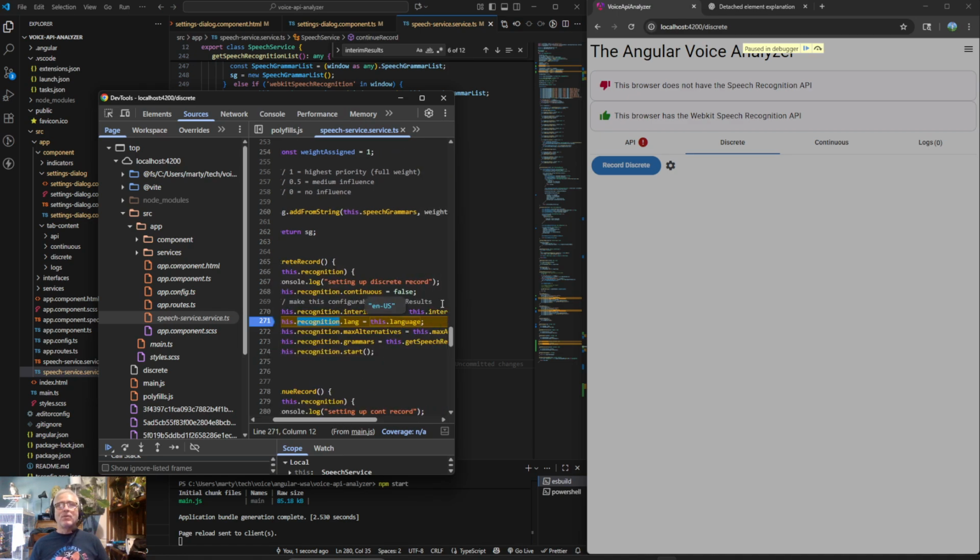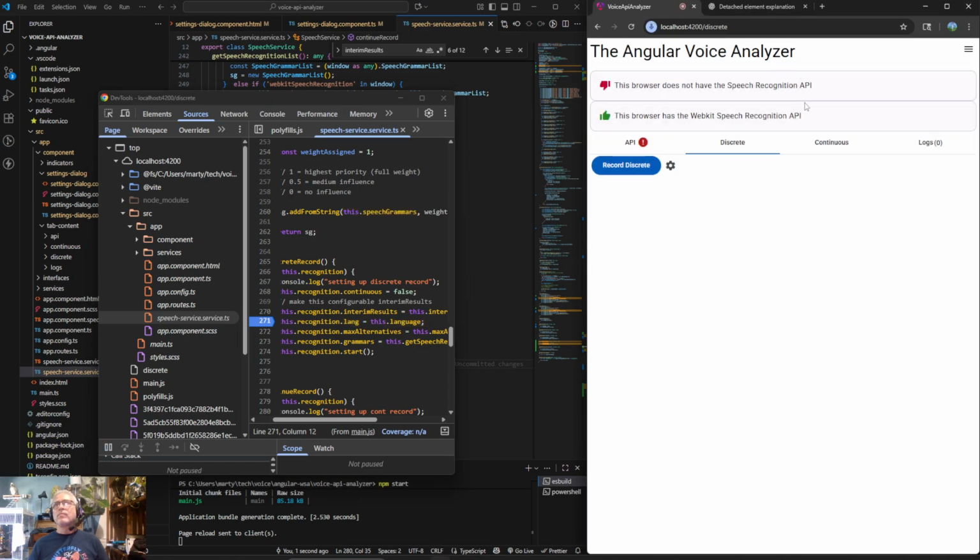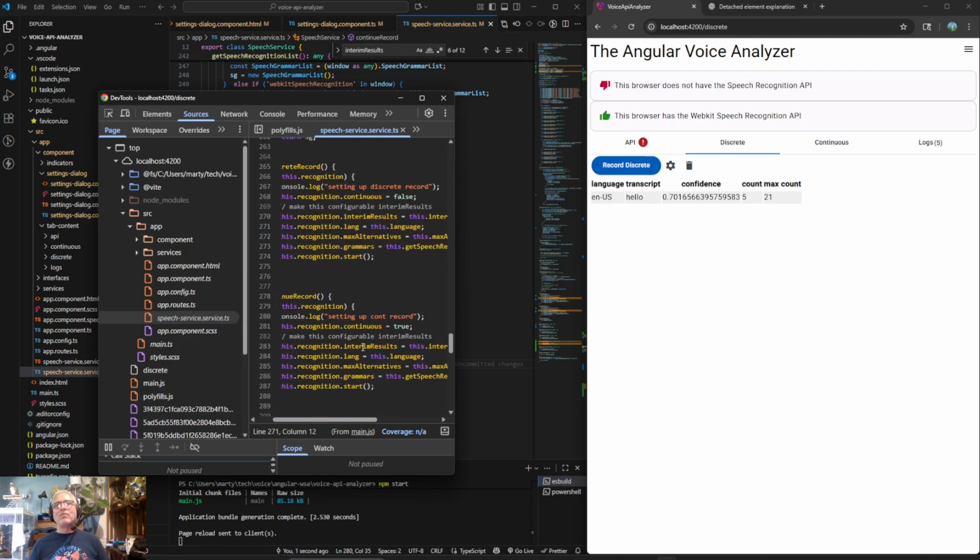Oh, wrong one. Interim results, yes, so that's false. So we set that to false. Okay, so now it's working kind of the way we wanted. Now, I don't know if continuous works the same way, but I feel like we don't really need to debug that.